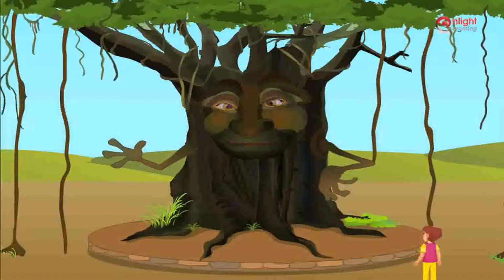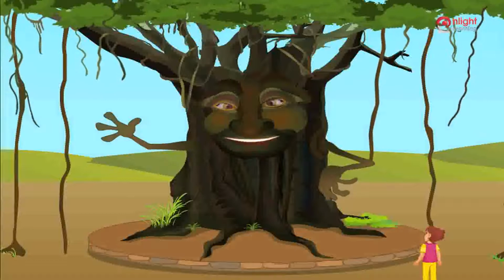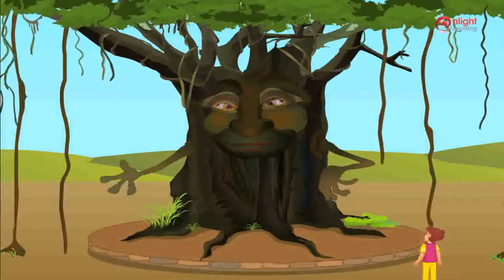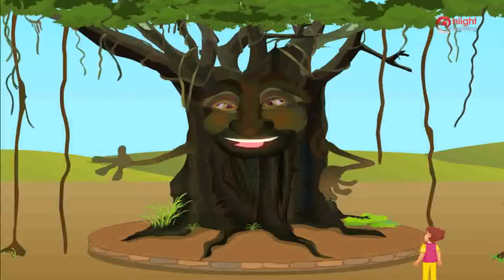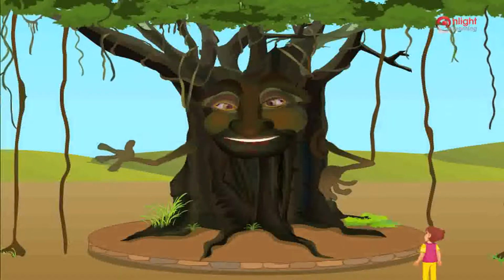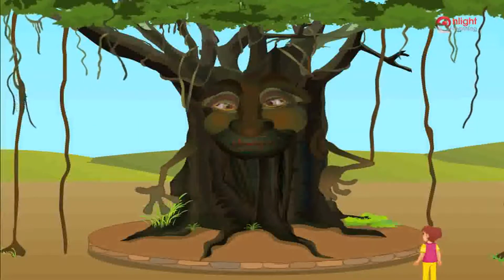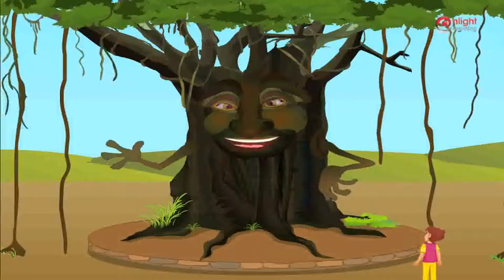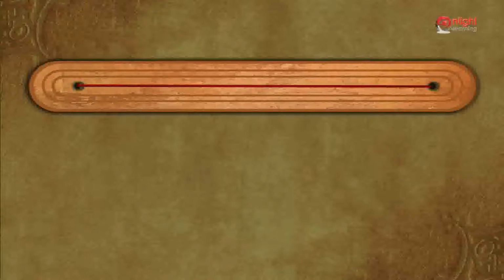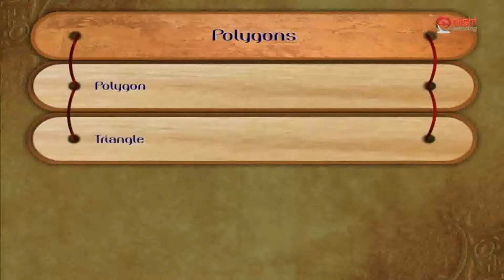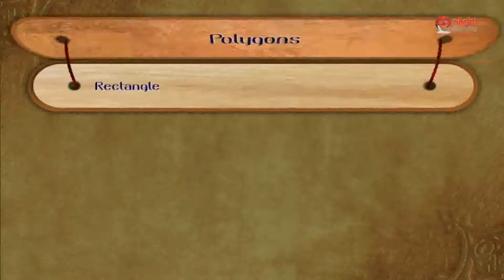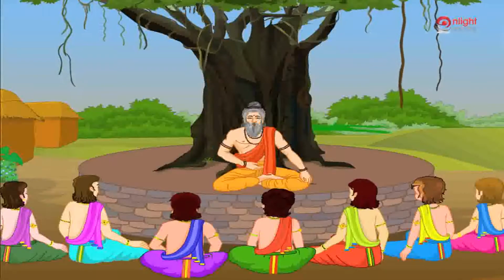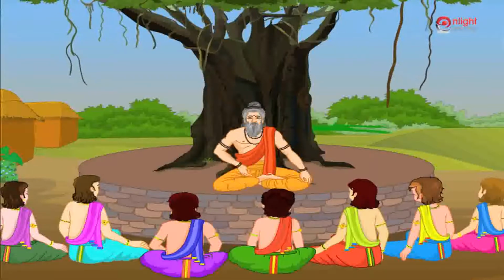Sure, Rahul. The Pandavas and Kauravas had just learnt about open and closed figures. They wanted to know more about the different shapes. So they went to Guru Dronacharya, who was happy to teach them more. Today we shall learn about polygon, triangle, quadrilateral, square, and rectangle. Previously, we learnt about closed and open figures.